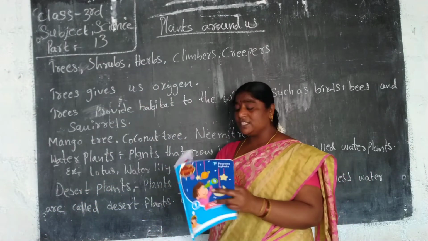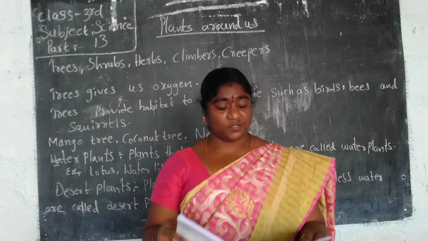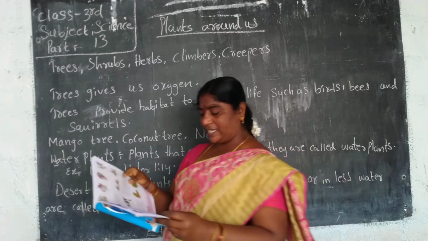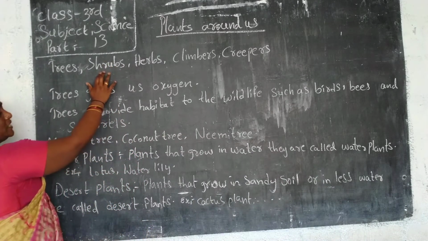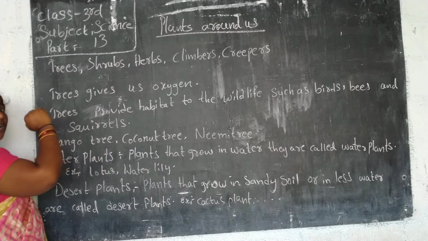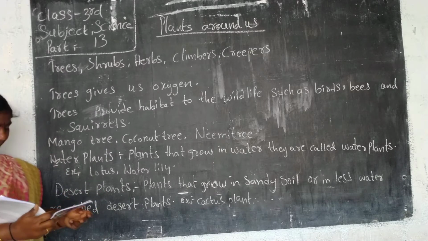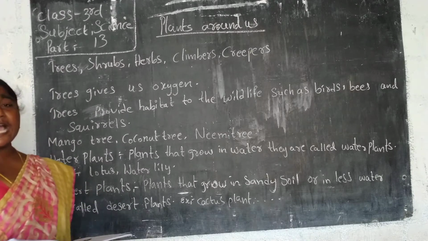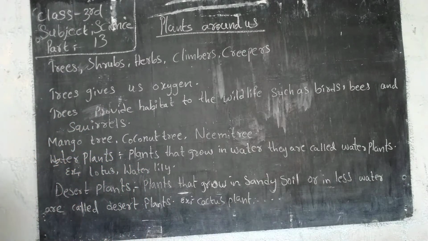Next is shrubs. Shrubs are smaller than trees. They have many stems, many branches, and they are close to the ground. Examples: bougainvillea, hibiscus, cotton, rose plants. See, I will show you the pictures in this lesson.